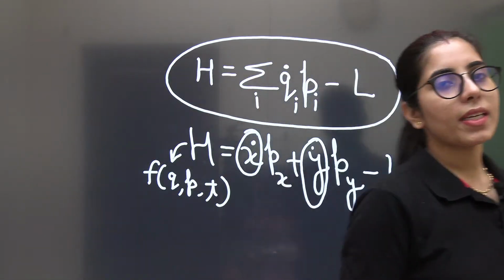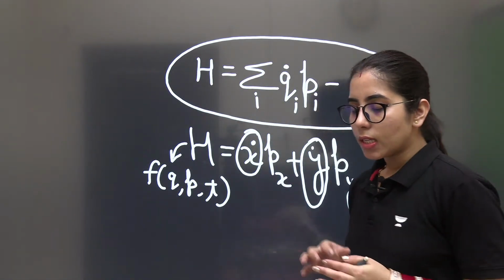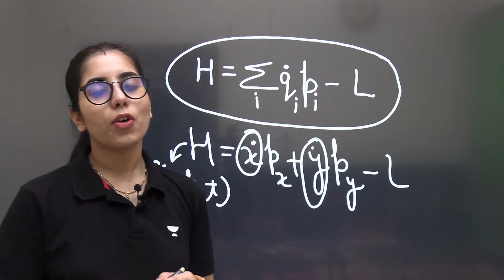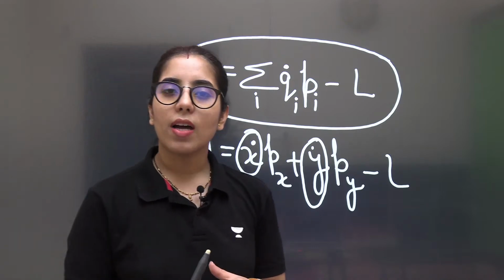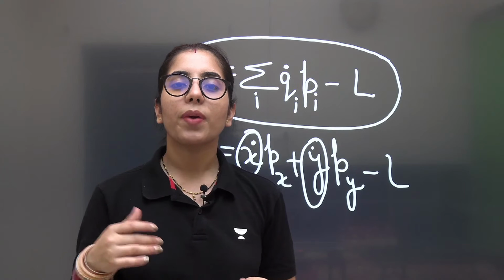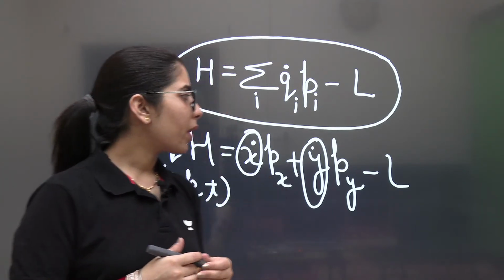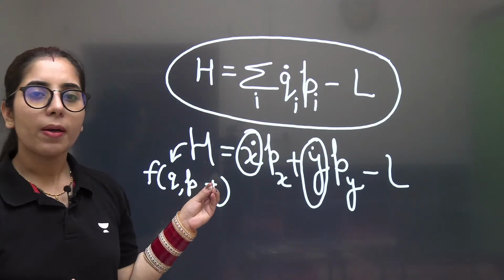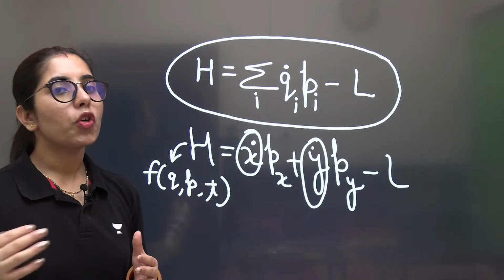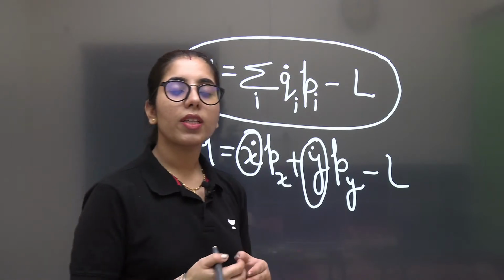And one more thing to know here: the Hamiltonian and Lagrangian are two topics without which we can't solve all the questions in our exam from the classical mechanics section, because you may get questions where somewhere in the process of getting the answer, you have to consider the Lagrangian or the Hamiltonian.